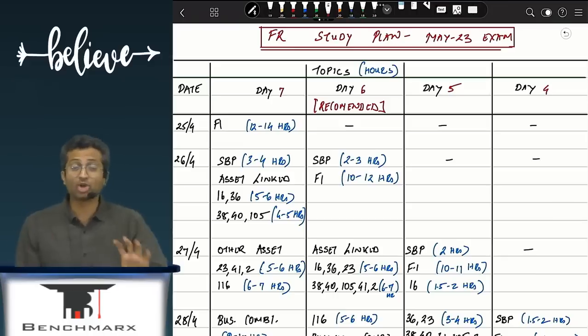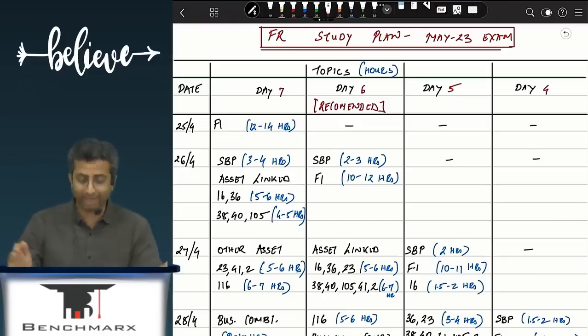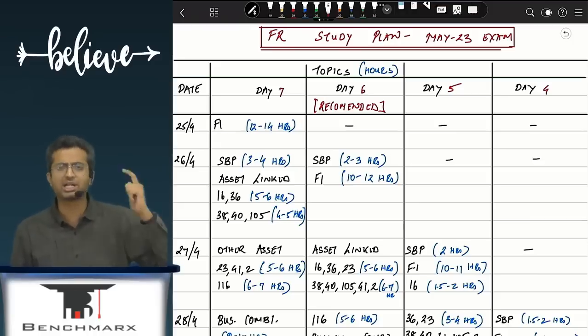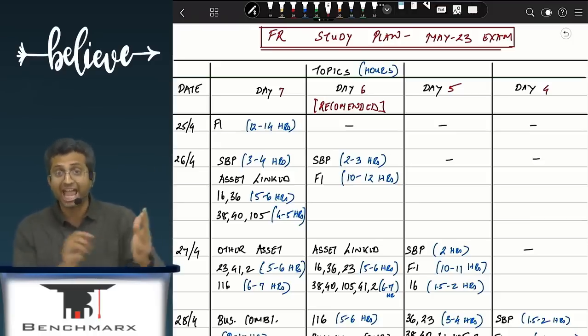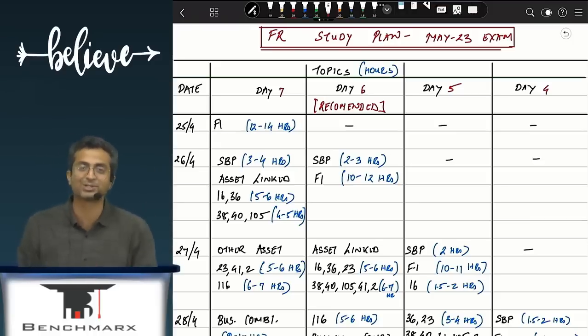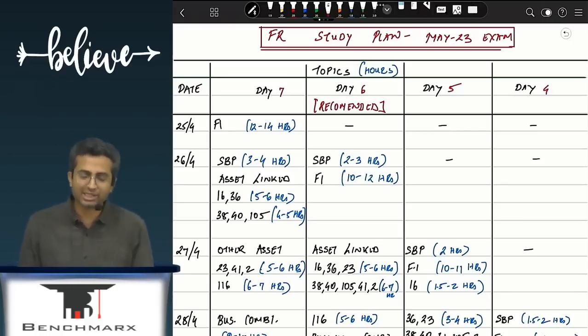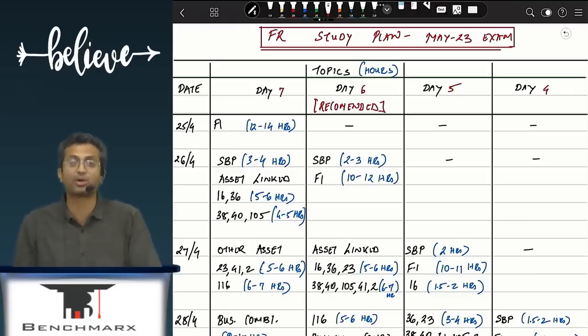But again, depending on your time schedule and your study plan, we have given 4 different study plans for 7 days, 6 days, 5 days and 4 days. Anything below that is strongly not recommended. Please ensure that you devote ideally 6 but a bare minimum 4 to 5 days before your exam for your financial reporting. The opening batsman has to perform well.